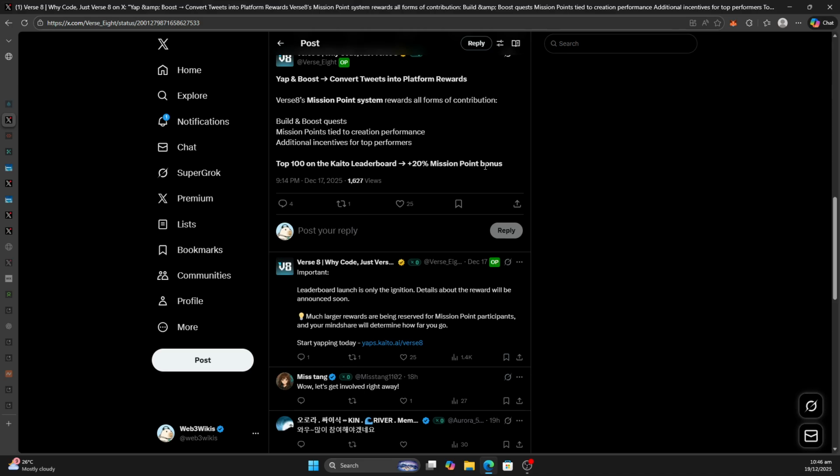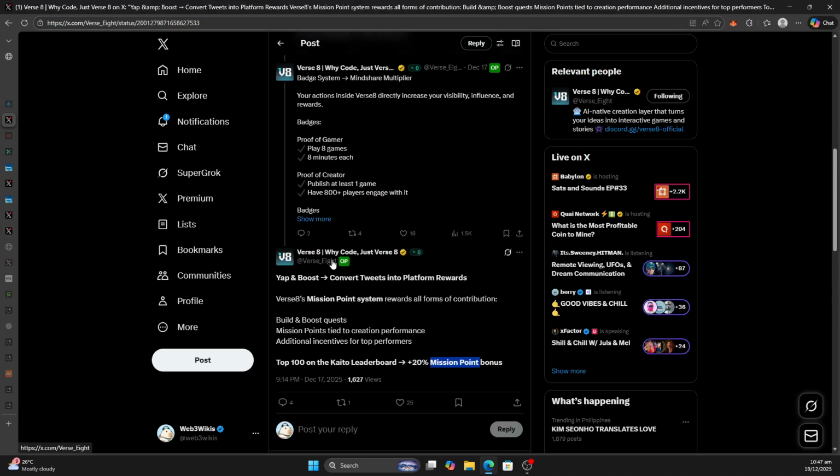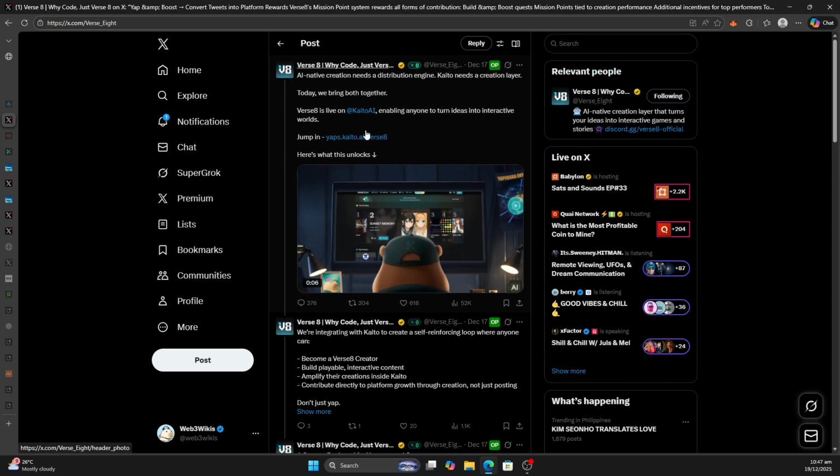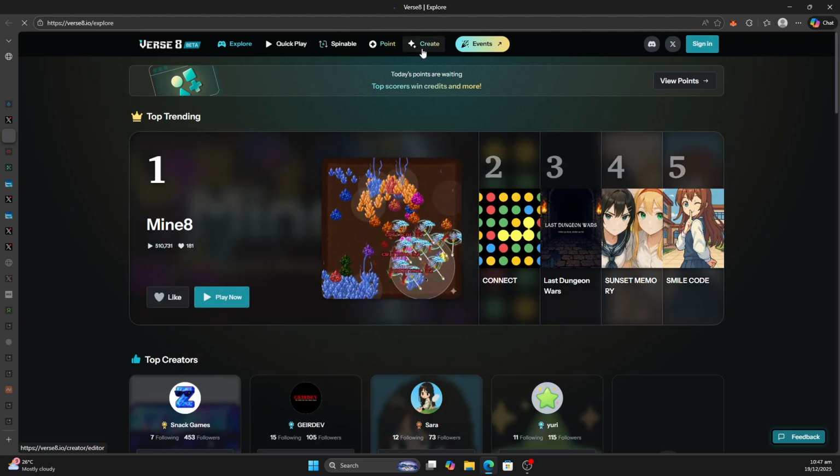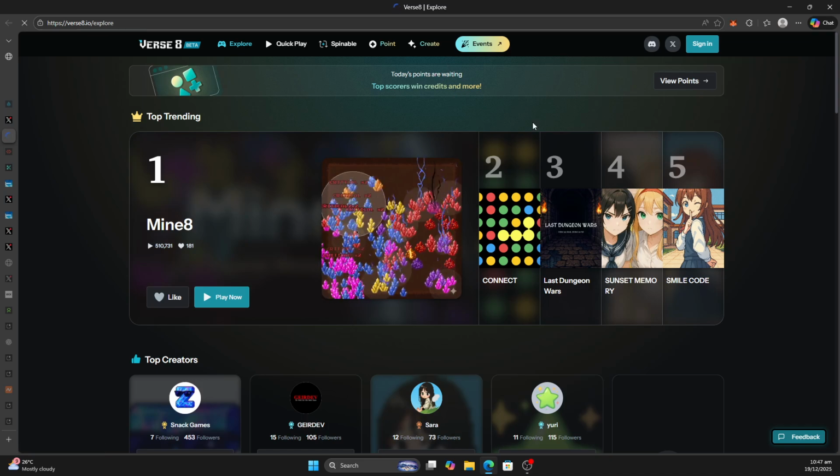So basically you should focus on the use of Verse 8 while also covering Verse 8 on X. This is assuming you also have an account on Kaito. Now, why I say focus on Verse 8 is because everything about your points will happen on Verse 8. So let's go to Verse 8 and perhaps I can put a basic interaction on there and show you. It's a vibe coding platform. So you would not need to be an expert to create all these games. You would simply need to prompt.